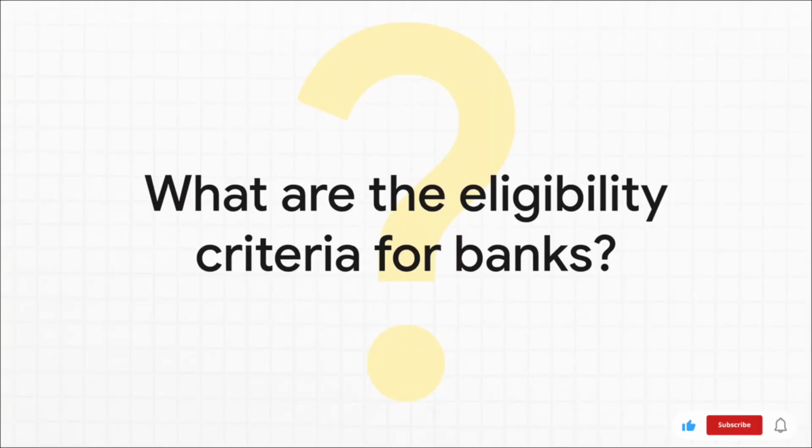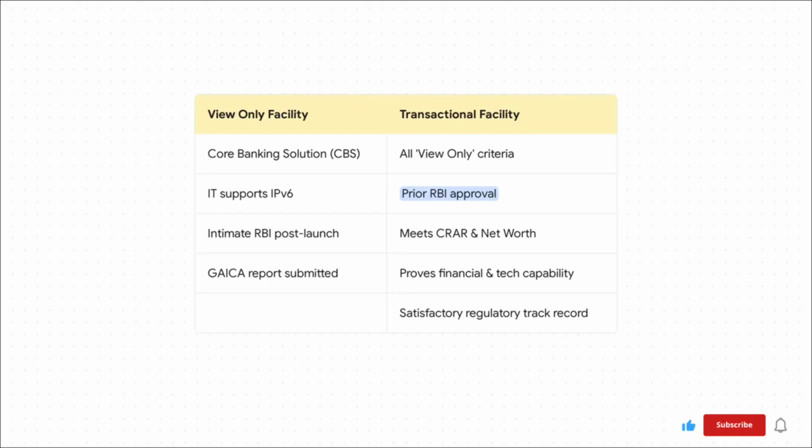The RBI has basically set up two different lanes here. The requirements for offering a simple view-only service are pretty straightforward. But if a bank wants to offer the full transactional facility, well, the regulatory hurdles get much, much higher. Now, just look at this slide. The jump in regulatory scrutiny is huge. For view-only, a bank basically needs a core banking solution and IPv6 support, and then they just let the RBI know. But for transactional, no way. They need prior approval from the RBI, and they have to prove they meet strict rules on capital adequacy, net worth, and technology. And it makes sense, right? The risk is so much higher when customers can actually move money.